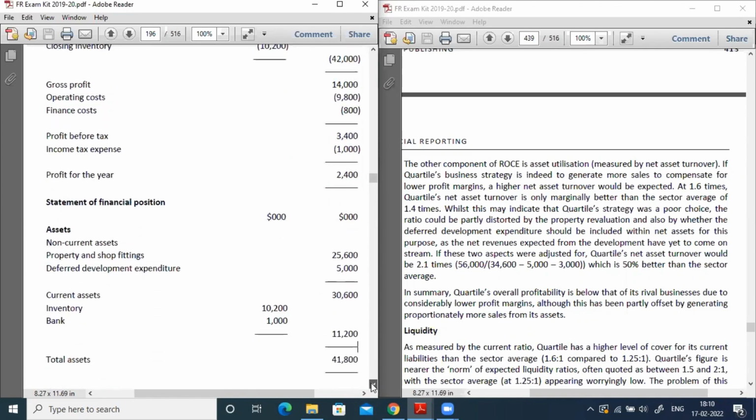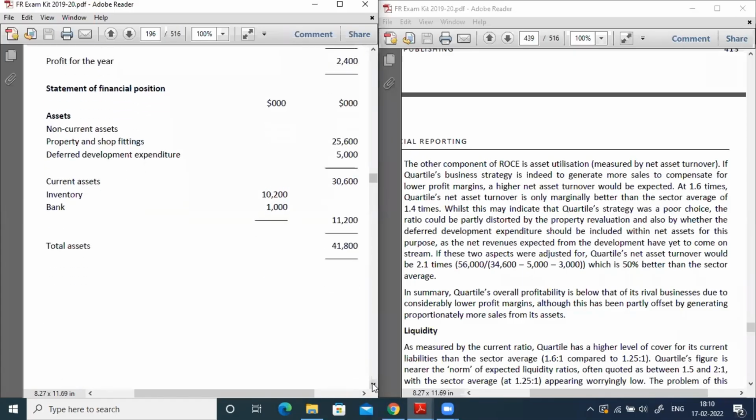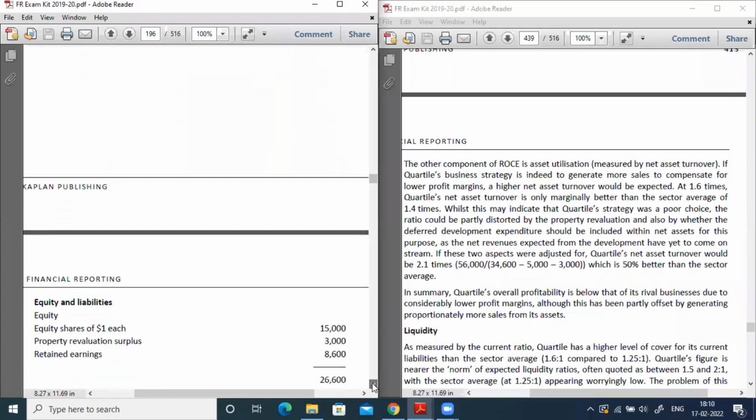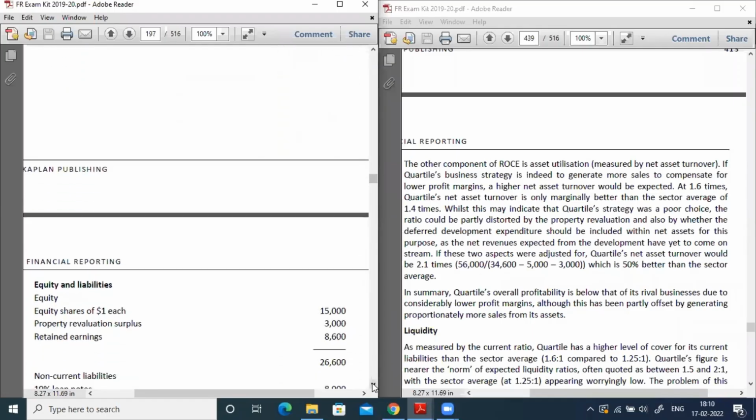Yeah. So this revaluation is there in your statement of financial position. Let me show this. Here you can see there is a property revaluation surplus of 3,000. So your net assets turnover ratio might be affected because of these, because the net assets of 34,600 we got by considering these two also. So if you eliminate these two, then you get a net assets turnover ratio of 2.1, which is 50% better than the sector average.